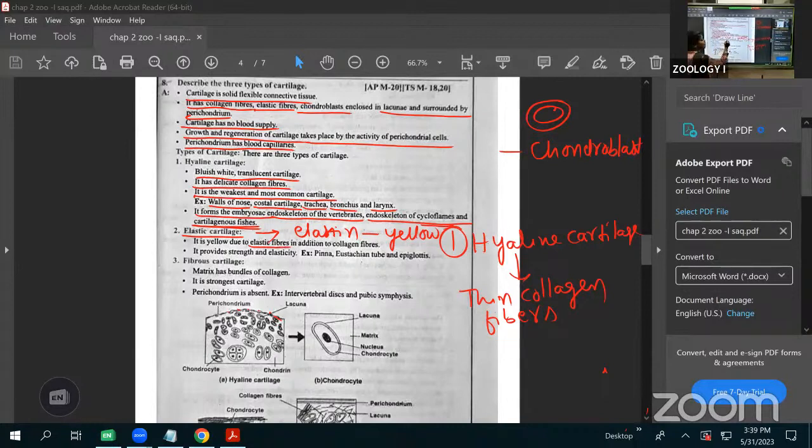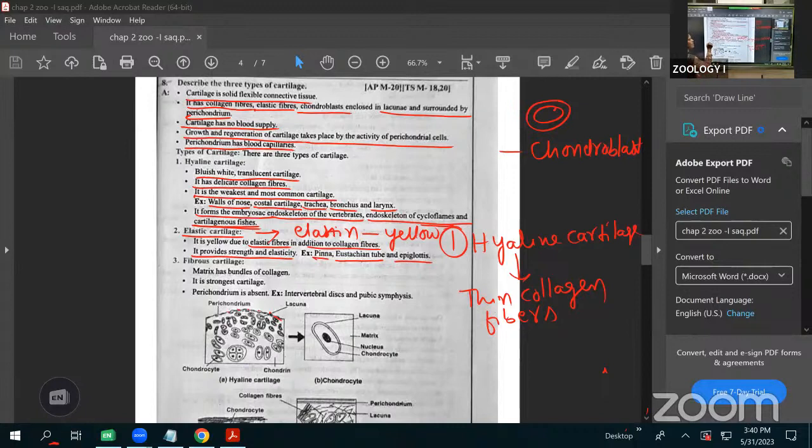In addition, some collagen fibers are there. In addition to the elastin fibers, which are yellow, that's why elastic cartilage is yellow in color. It provides strength and elasticity. Where is it located? The ear pinnae have this one. The eustachian tubes, the larynx and pharynx connection, and also the epiglottis are covered and made up of elastic cartilage.